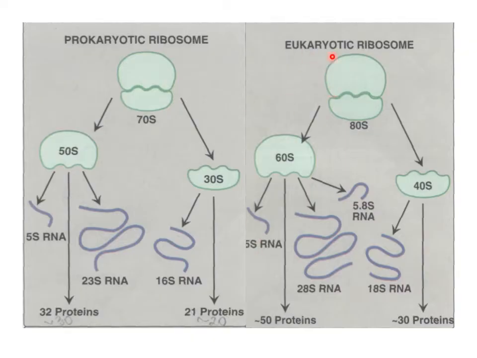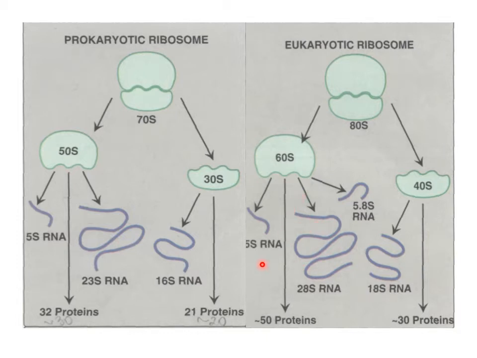Now we see the difference of ribosomes. The prokaryotic ribosome is a 70S unit, while the eukaryotic ribosome is 80S. The eukaryotic ribosome has two subunits, the larger one 60S and the smaller one 40S. Whereas in prokaryotes, the larger one is 50S and the smaller one is 30S. Now they are further divided into different RNAs.